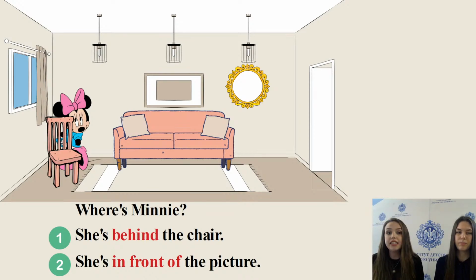Children, find Minnie. Where's Minnie? Choose the number and write it in the chat. 1, she's behind the chair. 2, she's in front of the picture. Where's Minnie? She's behind the chair. 2, she's in front of the picture. Yes, you are absolutely right. Let's check. She's behind the chair.